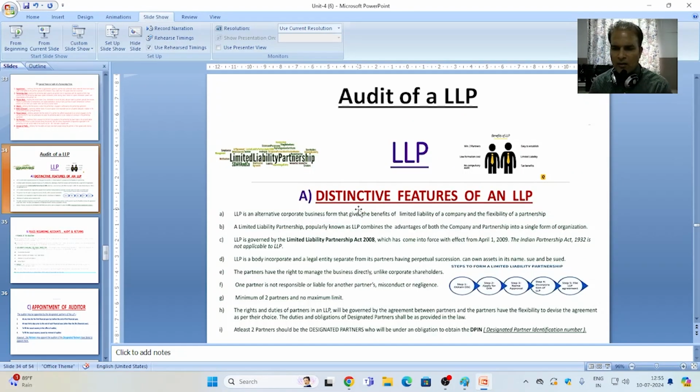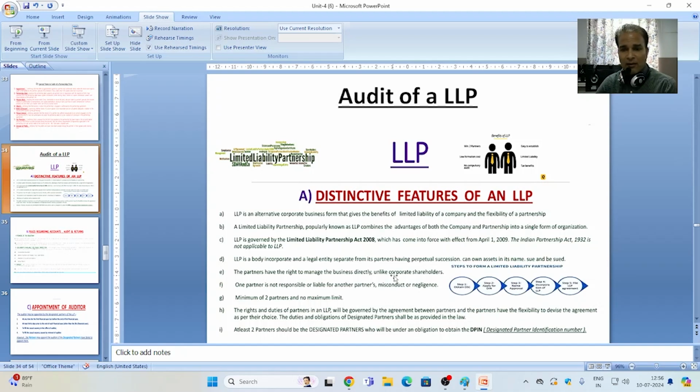LLP means limited liability partnership. Some specific features of an LLP are here. Let me discuss them first. LLP is an alternative corporate business form that gives the benefit of limited liability of a company and the flexibility of a partnership. A limited liability partnership, popularly known as LLP, combines the advantages of both the company and partnership into a single form of organization.